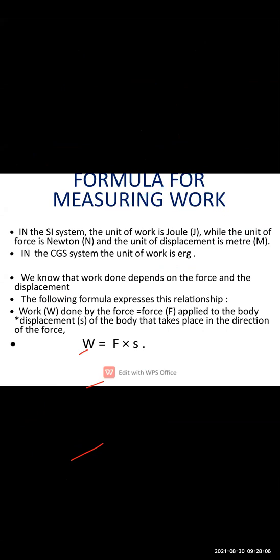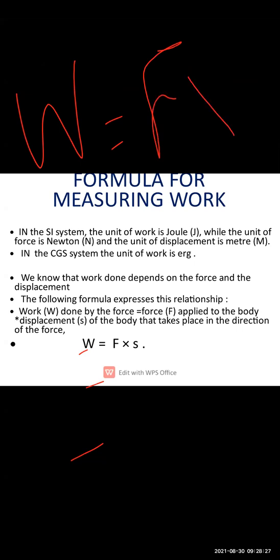The work done by the force is equal to the force applied to the body multiplied by the displacement of the body in the direction of the force. So how can we calculate? Work is equal to force applied multiplied by displacement. For displacement we use s, and for force applied we use F. So this formula is derived as: